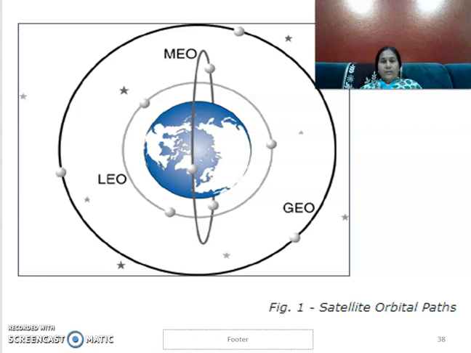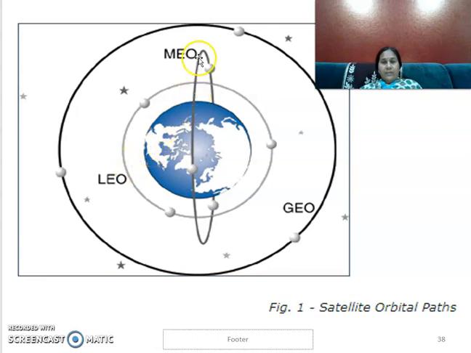This is how the satellites are located with respect to the earth. If you look at this, for the low earth orbit, the distance from the earth to the satellite location is very small, in terms of 1000 kilometers.